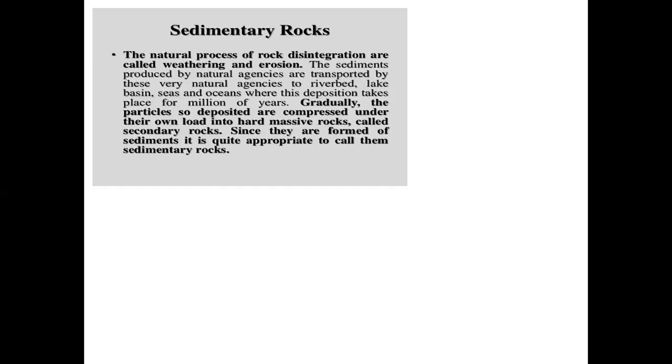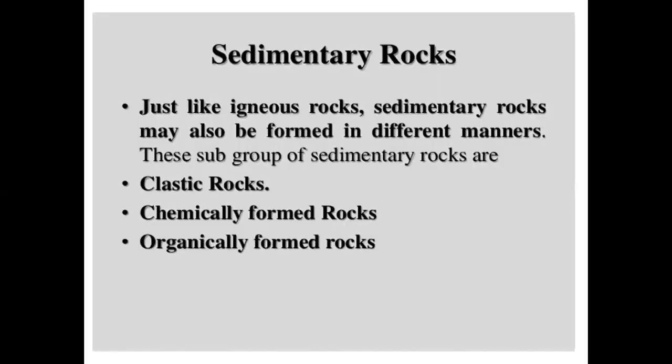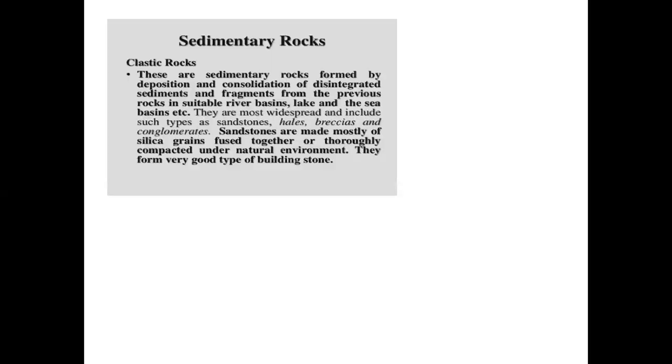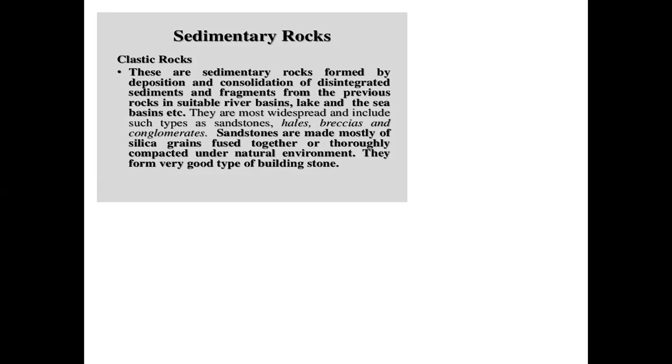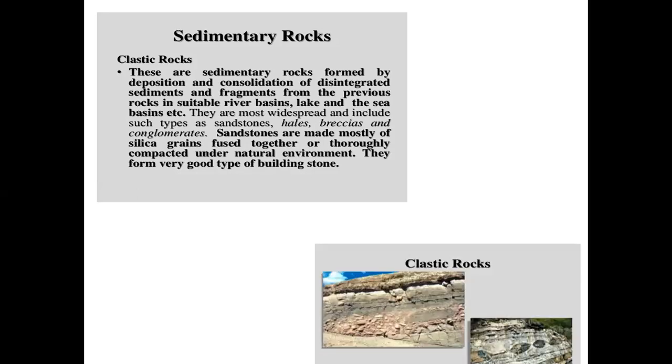Sedimentary rocks are formed by the natural process of rock disintegration called weathering and erosion. Sedimentary rocks are once again subclassified into clastic rocks, chemically formed rocks, and organically formed rocks. What are the clastic rocks? Clastic rocks are formed by deposition and consolidation of disintegrated sediments or fragments from previous rocks in suitable river basins and lakes. Examples are sandstones, breccias, and conglomerates.